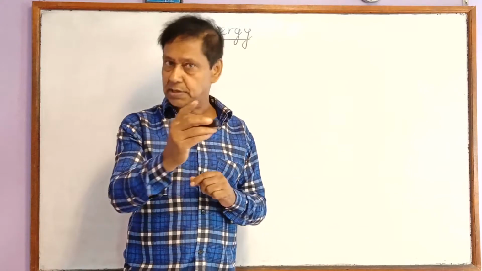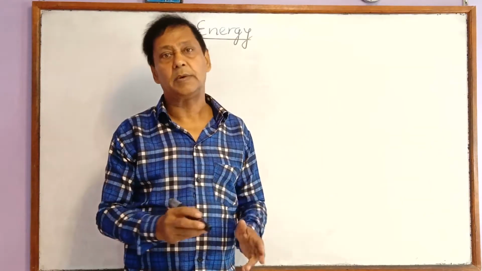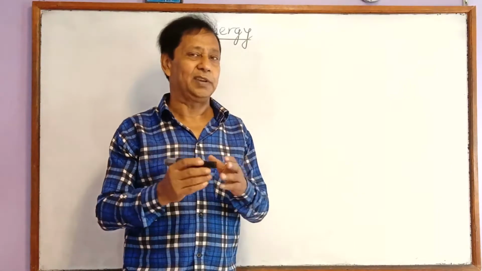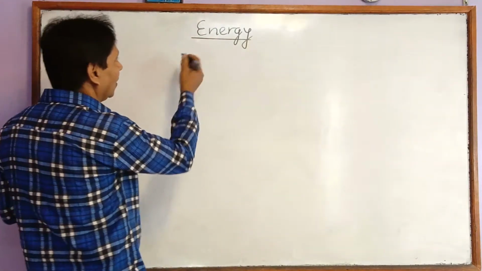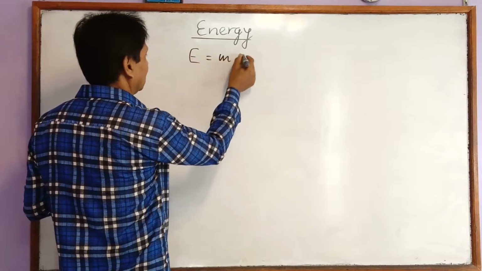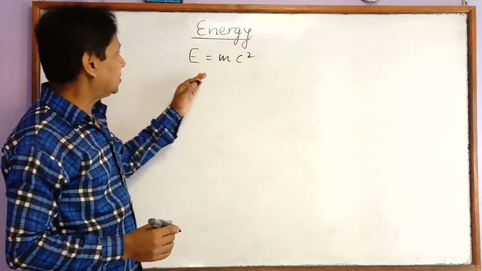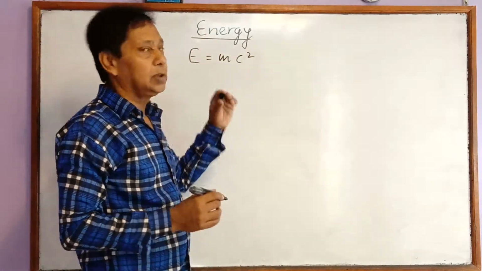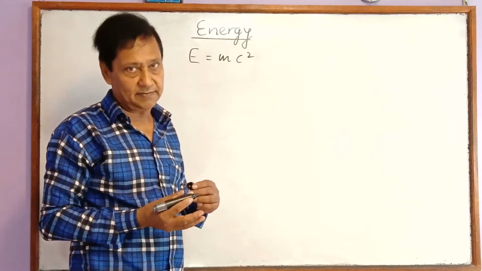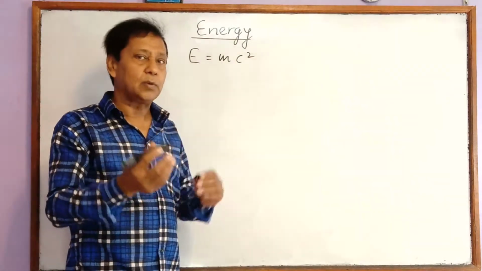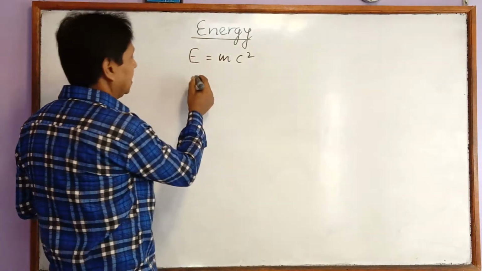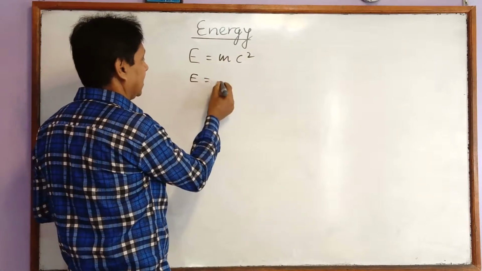Now, I want to present one equation given by Einstein, and it is a very famous equation and very importantly taken all over the world. This is E equal to mc square. Now, this equation can be used to calculate the energy produced by the nuclear reaction. And if you are told to write the equation, you can write this way, and we have to write the meaning also. E means what? E is energy produced.